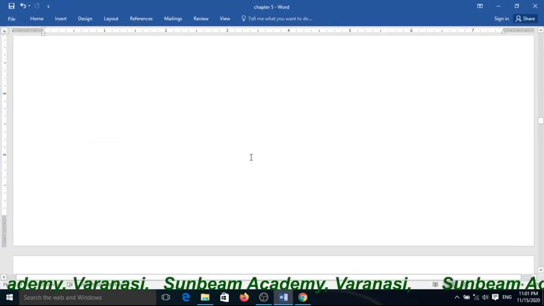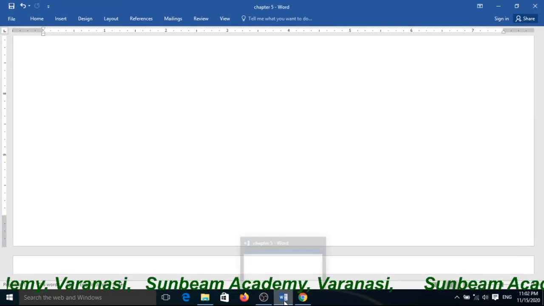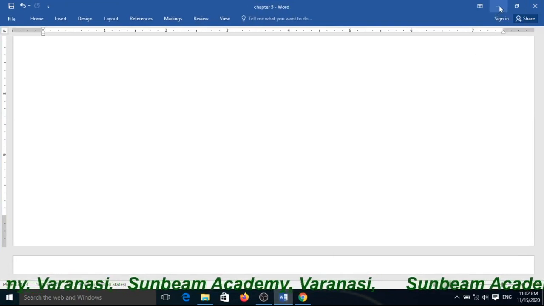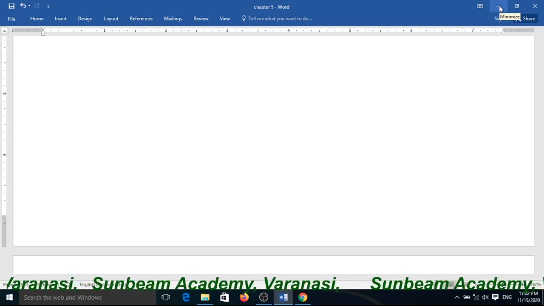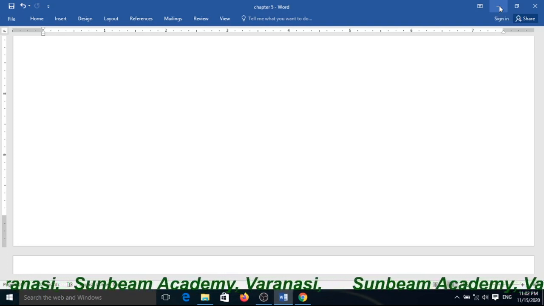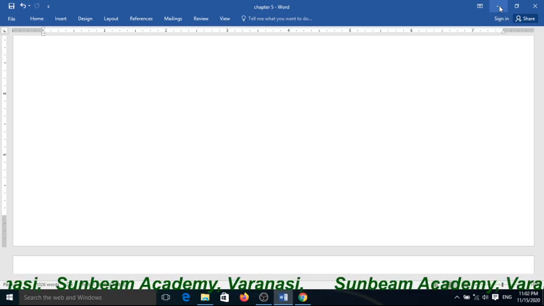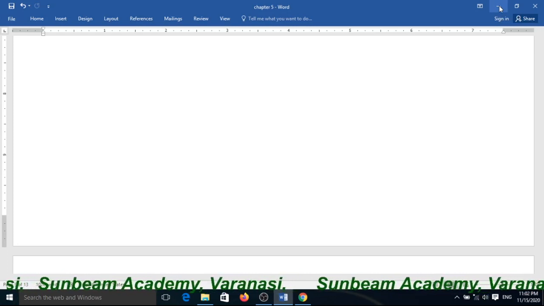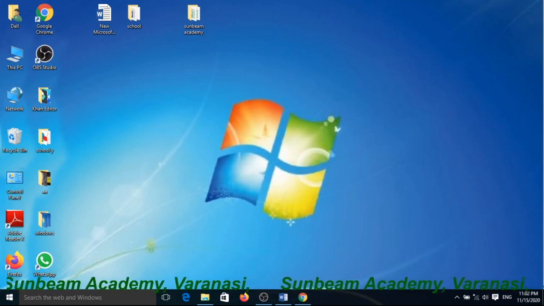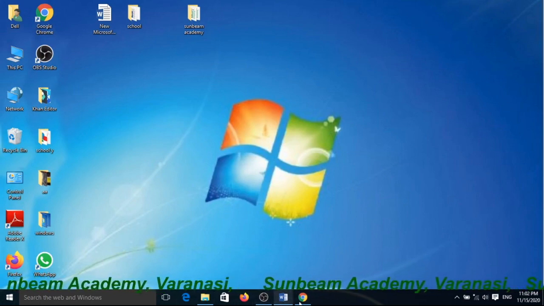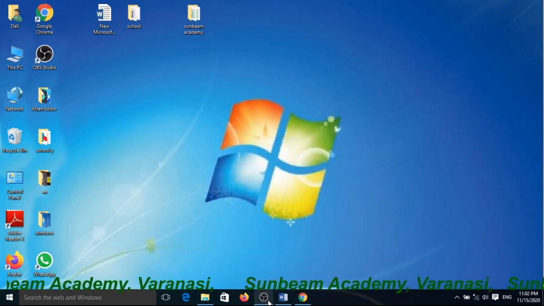Yes, this program has been opened, and when you minimize, it will shrink these apps or applications or program files. Yes, very simple. You can see here this time they are all in shrunk positions.